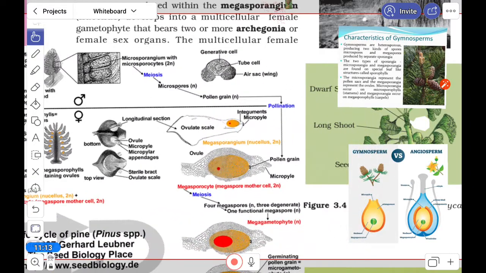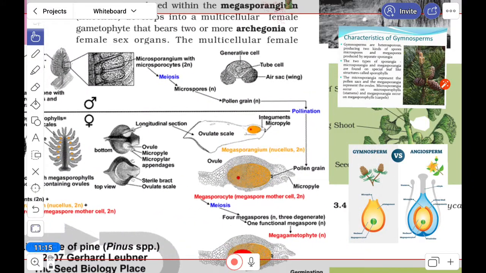If we take a look at this part, this is the pollen grain, and it can float in air because the air sac, the wing, is there. After that, pollination takes place, and then fertilization takes place.